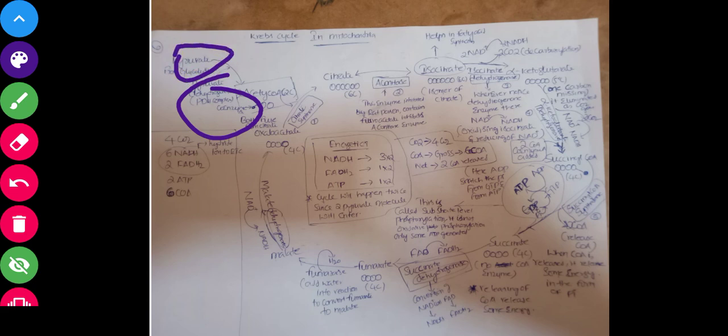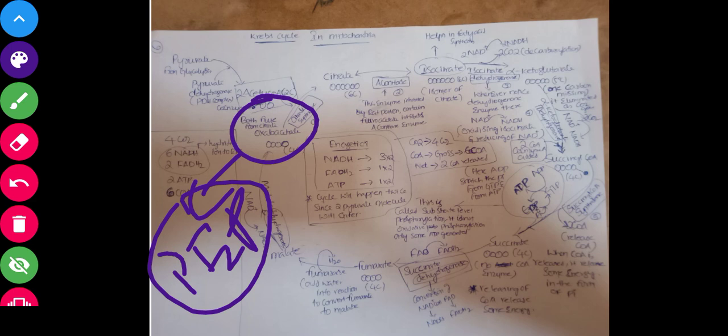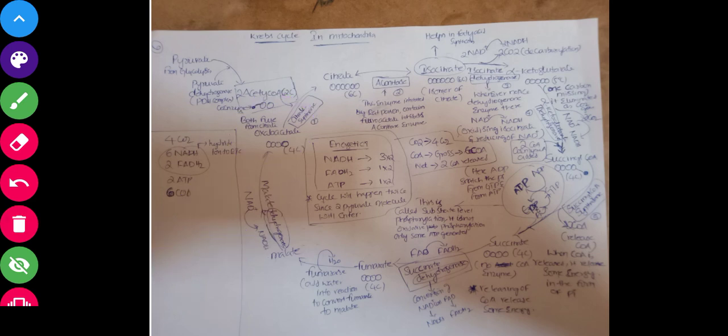This pyruvate will form what? Phosphoenolpyruvate. How will pyruvate form phosphoenolpyruvate? With the help of oxaloacetate. Or this oxaloacetate will directly form what? Phosphoenolpyruvate. I'm sorry, I discussed it wrong.